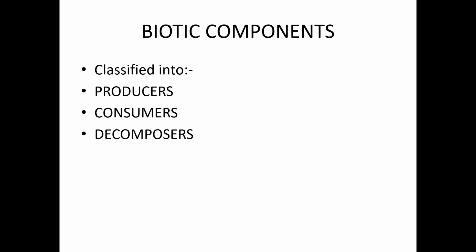Now it's about the biotic components. Biotic components we studied, they are actually the living components present in an ecosystem. They are classified into producers, consumers and decomposers. Biotic components are classified into three. They are producers, consumers and decomposers. Now we have to study about these producers, consumers and decomposers in detail.